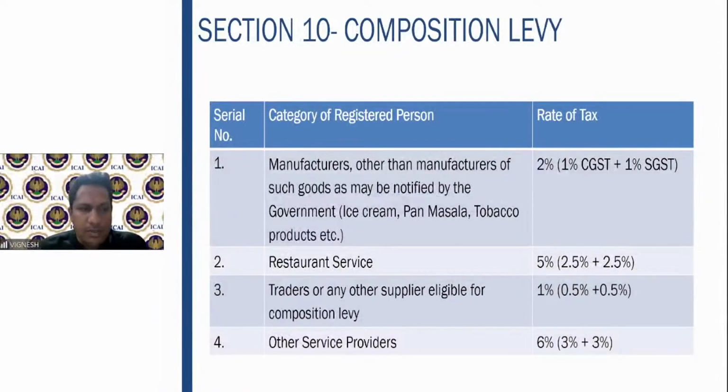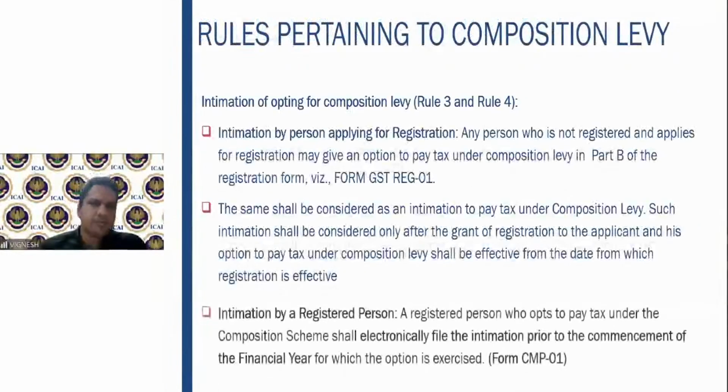Again, the manufacturers of certain goods are restricted by the government, like ice cream, pan masala, tobacco, etc. Manufacturers other than manufacturers of such goods, the rate is 2%. Restaurant service, it is 5%. Traders or any other supply eligible is 1%. Other service providers under 10(2A) is 6%, which is applicable. So I hope this is clear.